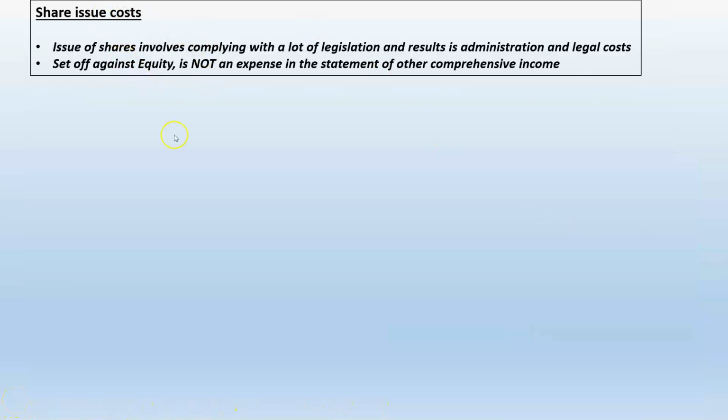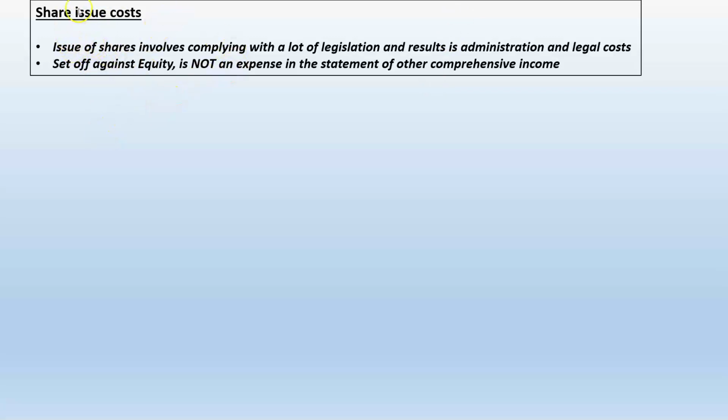Now there's a lot of cost associated with issuing new shares. You can just think, what is the cost involved in printing a prospectus? And it's not only the printing costs. You need a lot of experts to express an opinion or to give us a report, which is then included in the prospectus. And that doesn't happen for free. It costs a lot of money in order to prepare those reports, and a lot of people need to be paid.